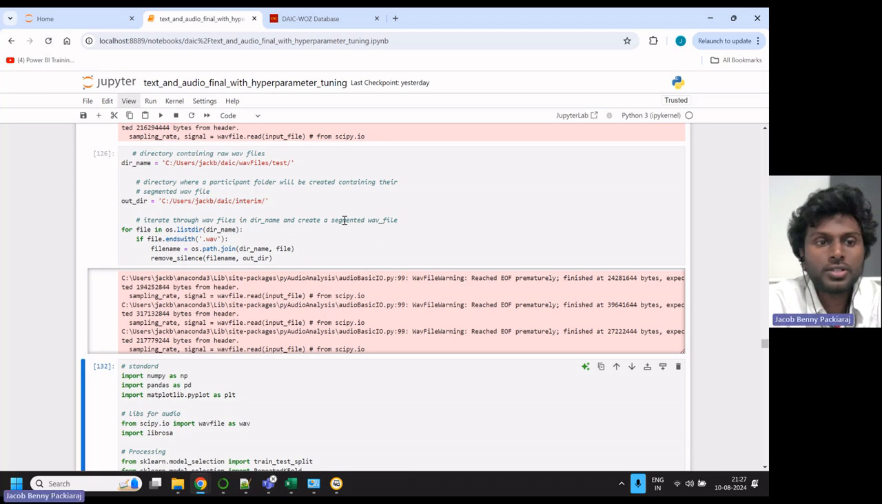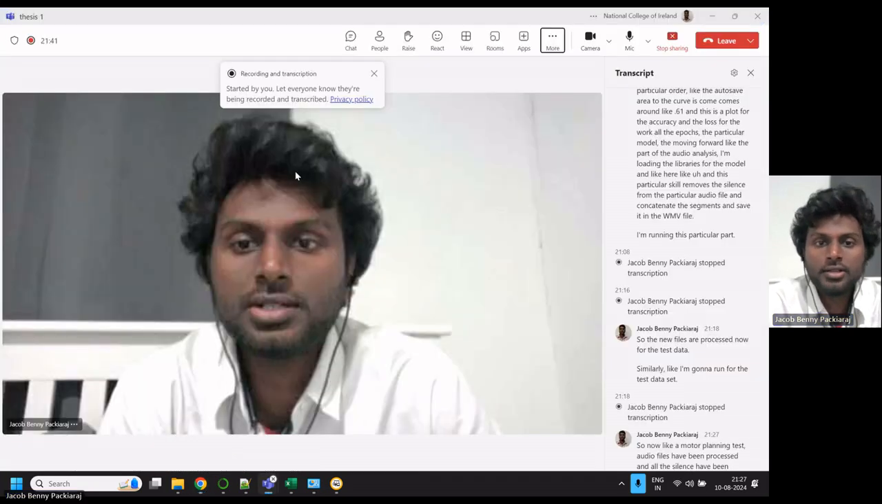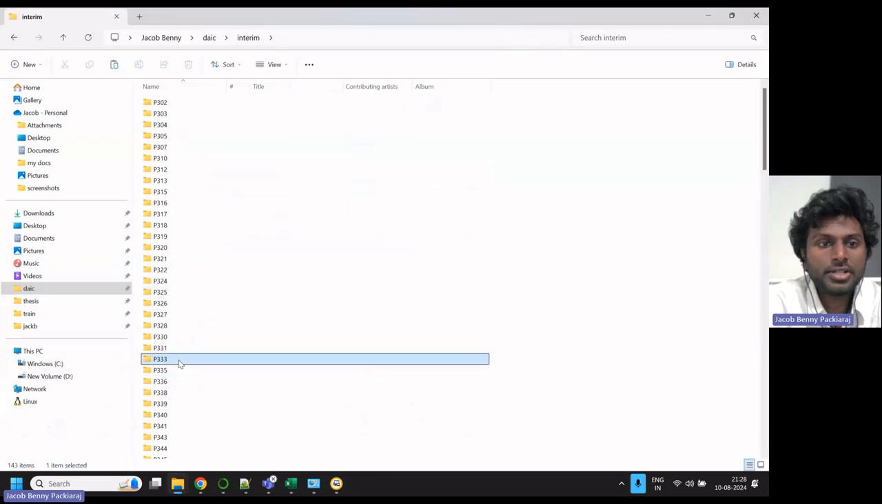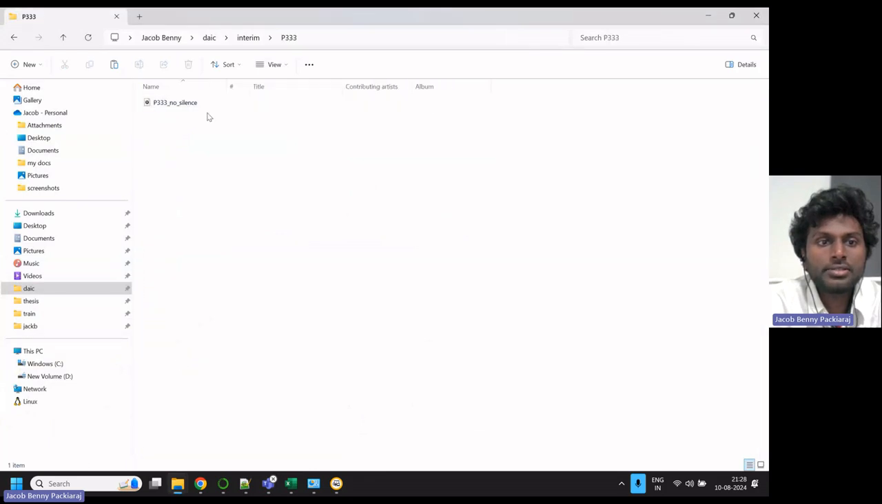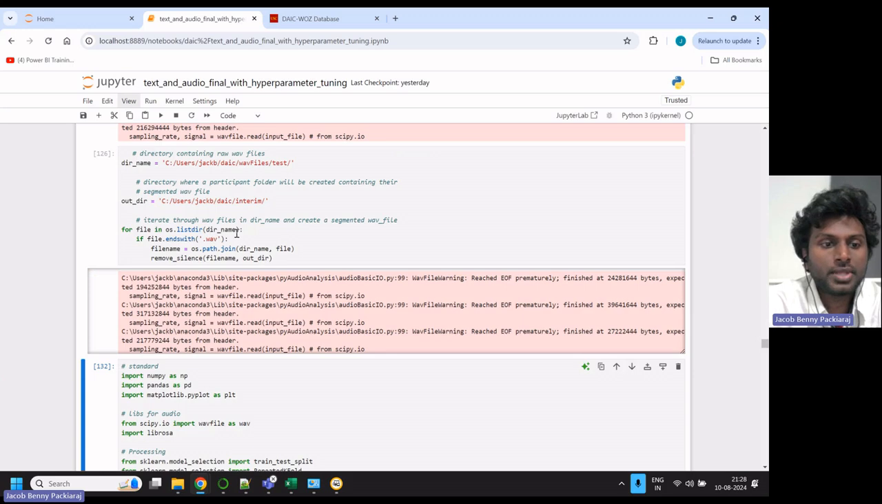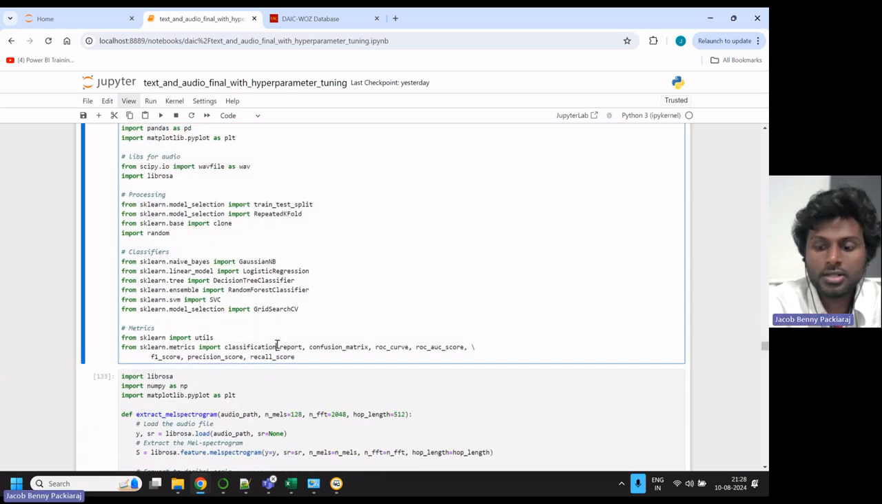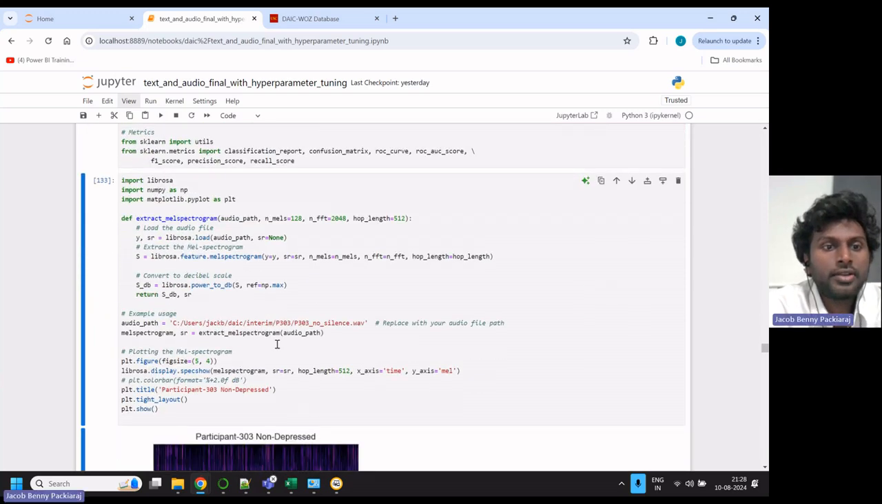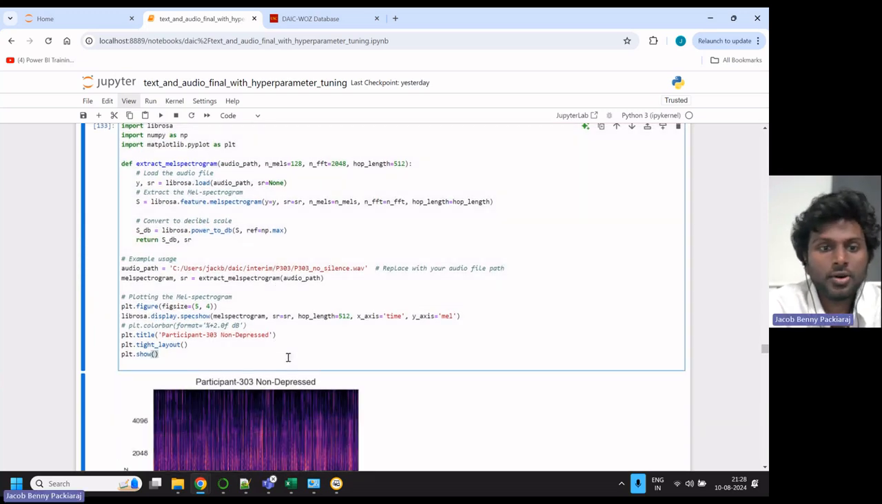Now both train and test audio files have been processed and all the silence has been removed from the data. If you look in the interim folder, all the files have been created, with the file names ending in the suffix no silence. From here, we will be extracting the features from this data. I'm loading the libraries required, and here I did some EDA for the audio file.